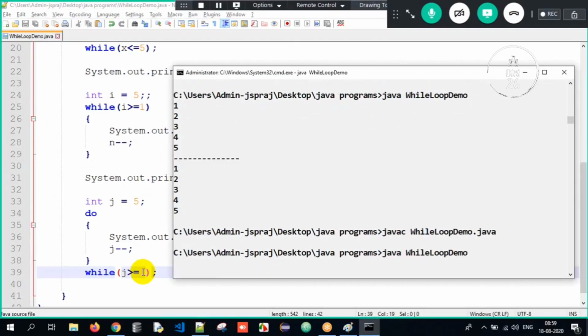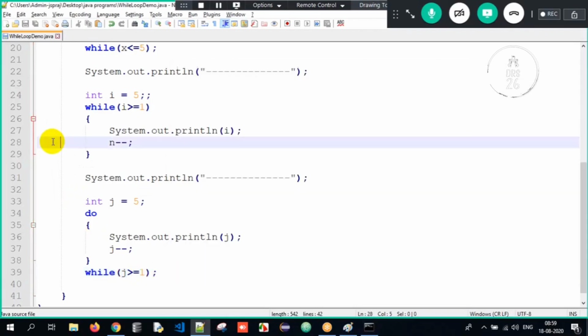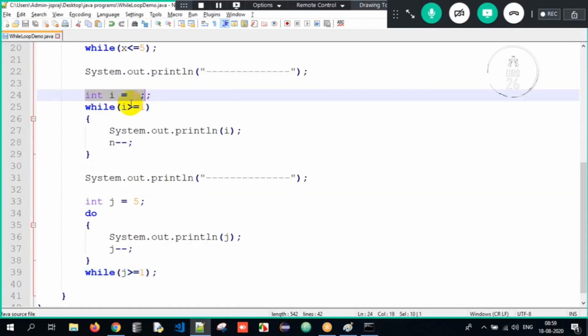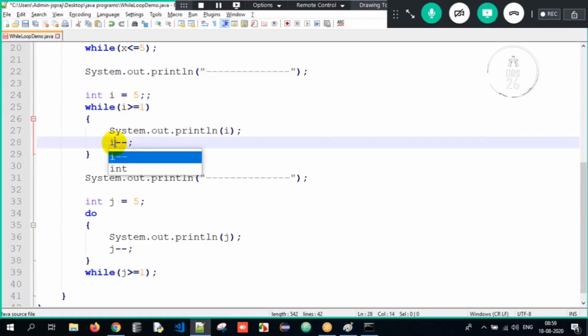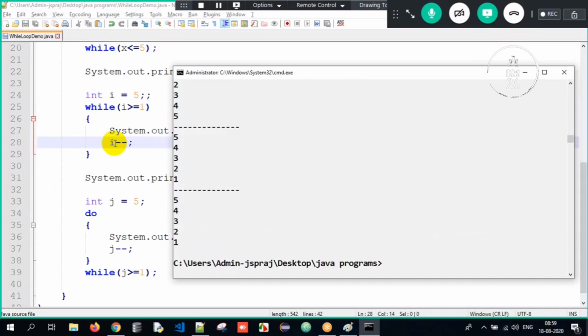Okay, compilation done. I'm so sorry, somewhere I made one mistake. Let me see here. I is 5, I minus minus, right? So now when I compile it, it should work fine. So did I get the output here? 5, 4, 3, 2, 1 in both the ways here? Absolutely yes. So this is what we are supposed to understand when it comes to the entire data here. This is all about the entire process. Clear? Great. So we got the clarity about this working.